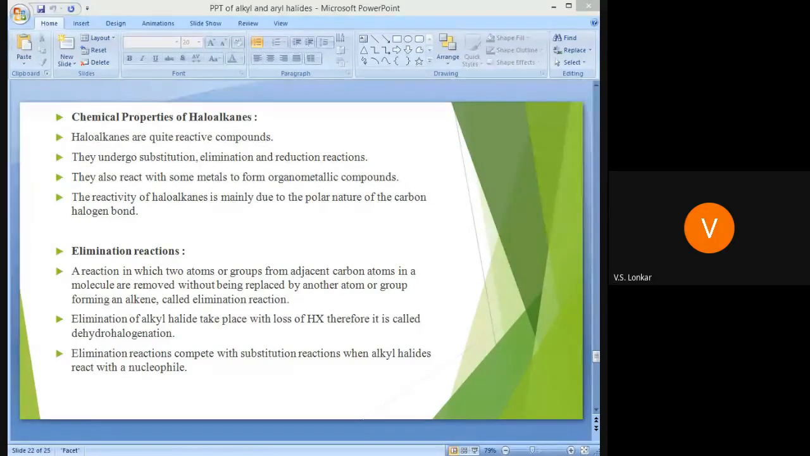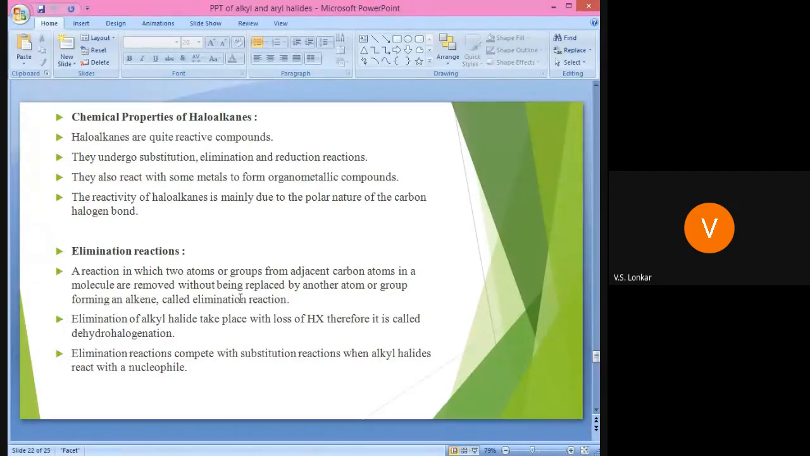Okay, next point is chemical reactions of alkyl halide, or chemical properties of haloalkanes or alkyl halide. The chemical reactions of alkyl halides are very important reactions. We know that the alkyl halides are more reactive.